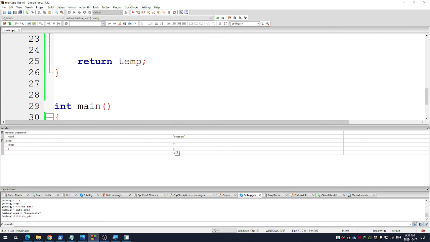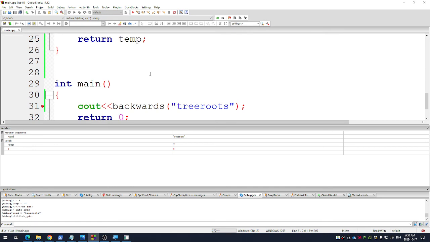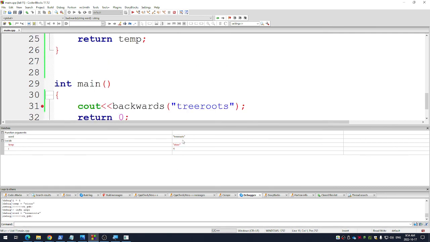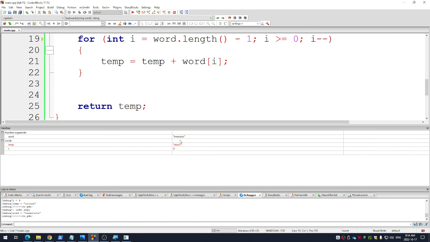And it does. And so it's going to add to my temporary variable the 8th letter of tree roots, which happens to be s. Then it's going to go through the loop. i is now 7. So it should add the second last letter to my temp. Good. i is now 6. It's adding o. Is it writing it backwards? It's adding the second letter, the first letter, and the 0th letter.